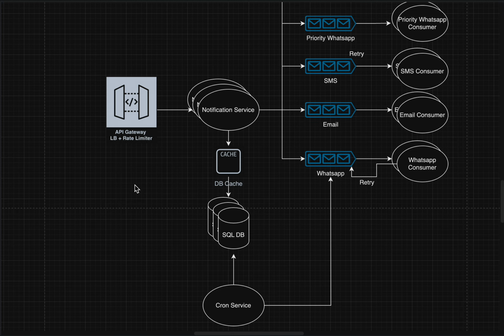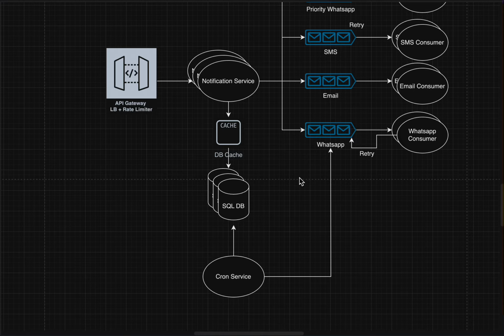But yes, now comes the notification service. We have scaled it to multiple instances. Same with our DB. We have used a master-slave architecture here, and we have used a SQL DB. I'll let you know why. Then, next to the DB, I've also used a Redis cache. This is because we can cache some of the data of this DB, since reading the DB every time can be expensive.